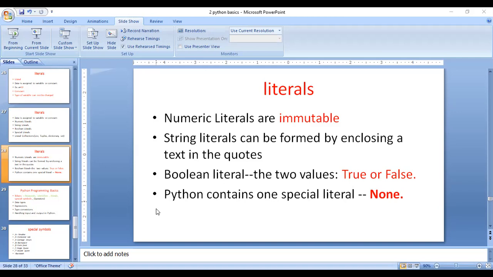Just like a dictionary having a name and then a phone number, for example, one colon indicates apple, two colon indicates banana, and three colon indicates mango. This is a dictionary value.